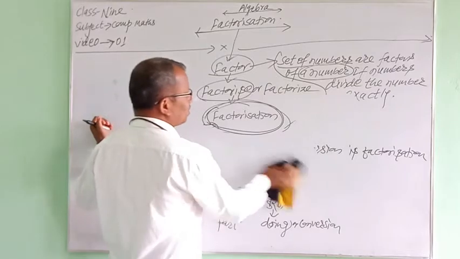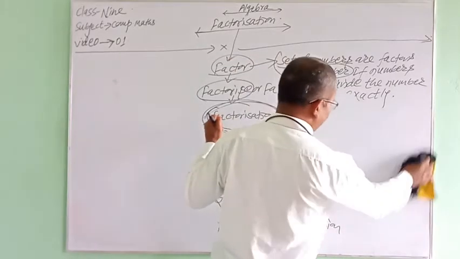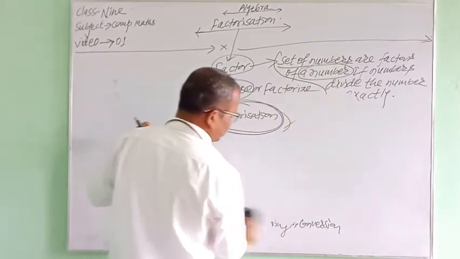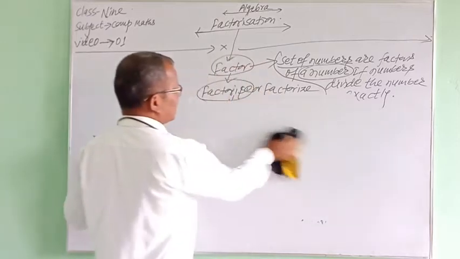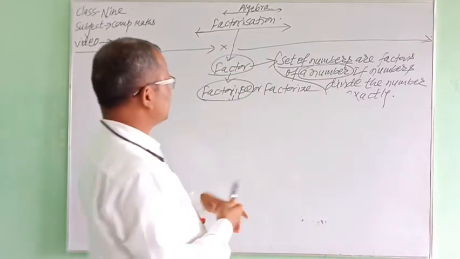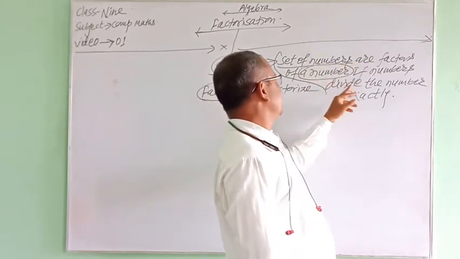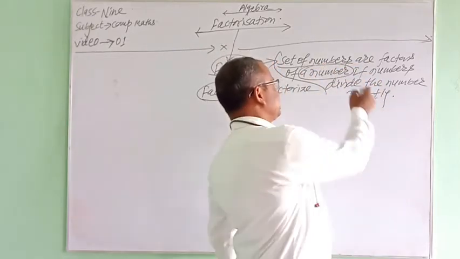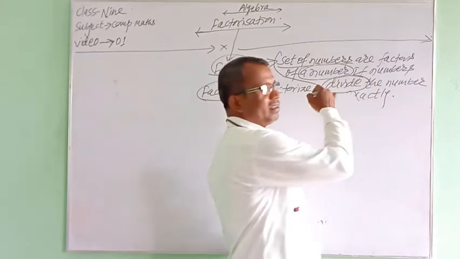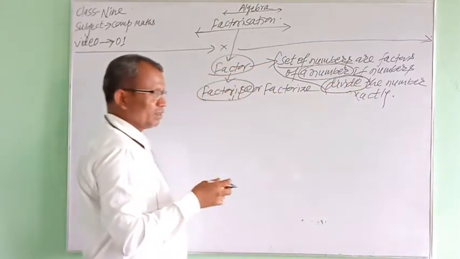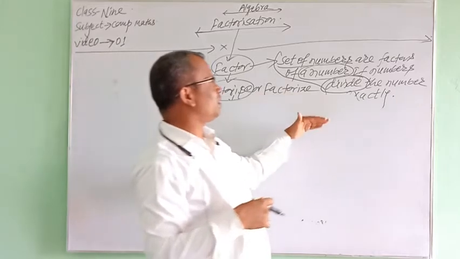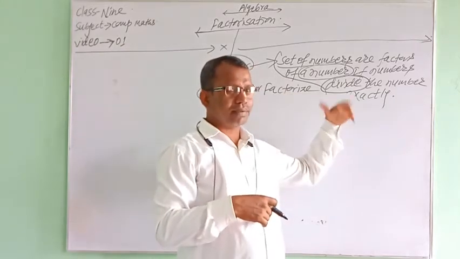And if you throw your glance over the definition of factor, what do you see? A set of numbers are factors of a number if the numbers divide it. Means division is the main thing. Division plays a vital role in finding the factors of a number.